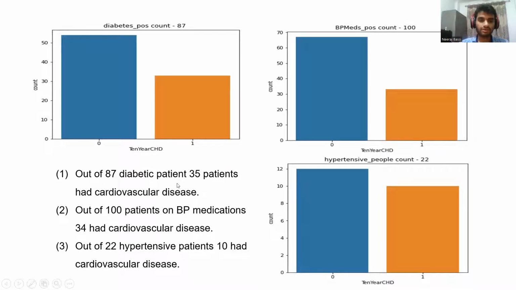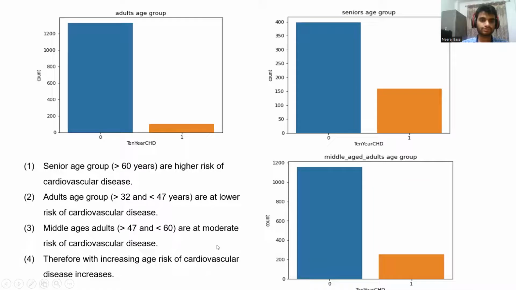Out of 87 diabetic patients, 35 patients had cardiovascular diseases. As we can see in the graph, the total number of patients who have diabetes were 87, and out of which only 35 patients had cardiovascular disease. Out of 100 patients on BP medications, 34 had cardiovascular disease. Out of 22 hypertensive patients, 10 had cardiovascular disease.